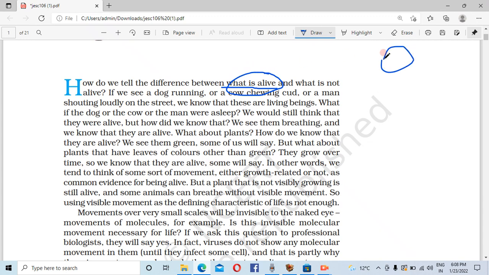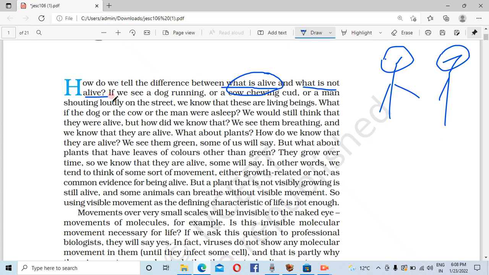If a person breathes, it means he or she is alive. If the person doesn't, it means he or she is not alive. But the question is, how do we tell the difference between what is alive and what is not alive?